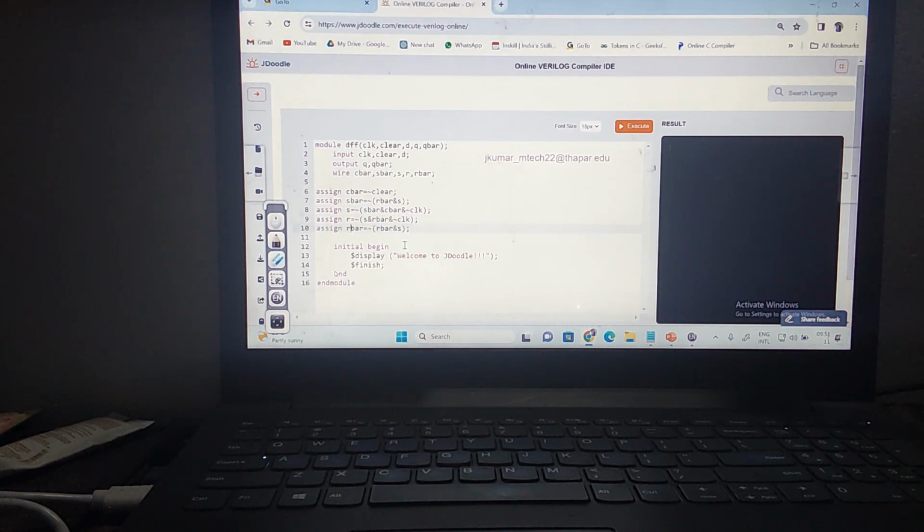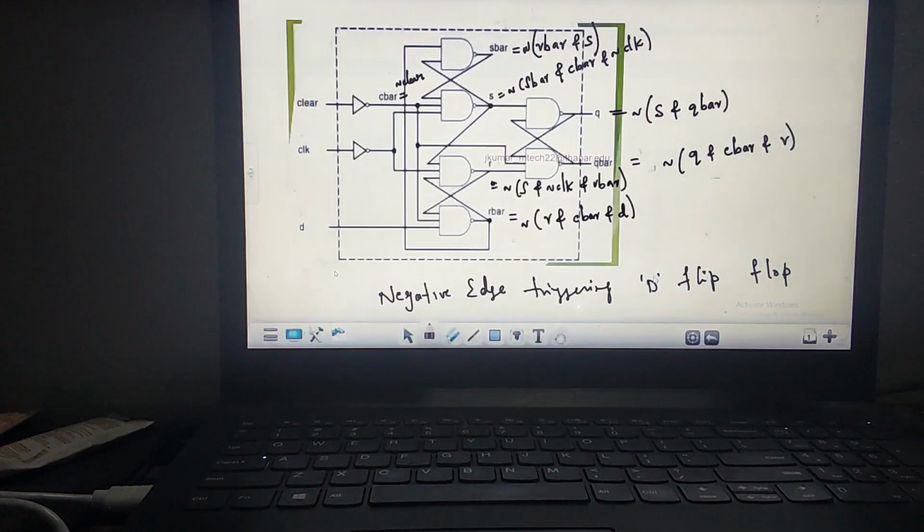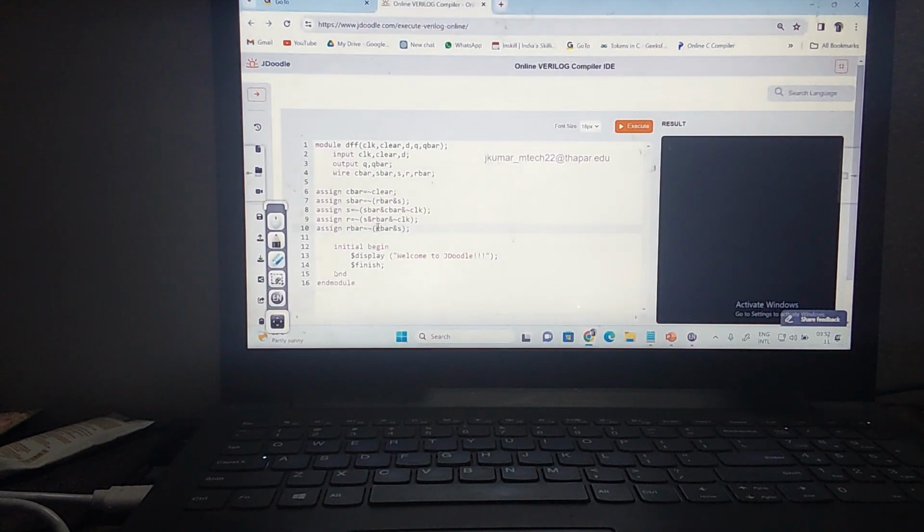What is R bar? R bar is nothing but R AND C bar AND D. So R AND C bar AND D.